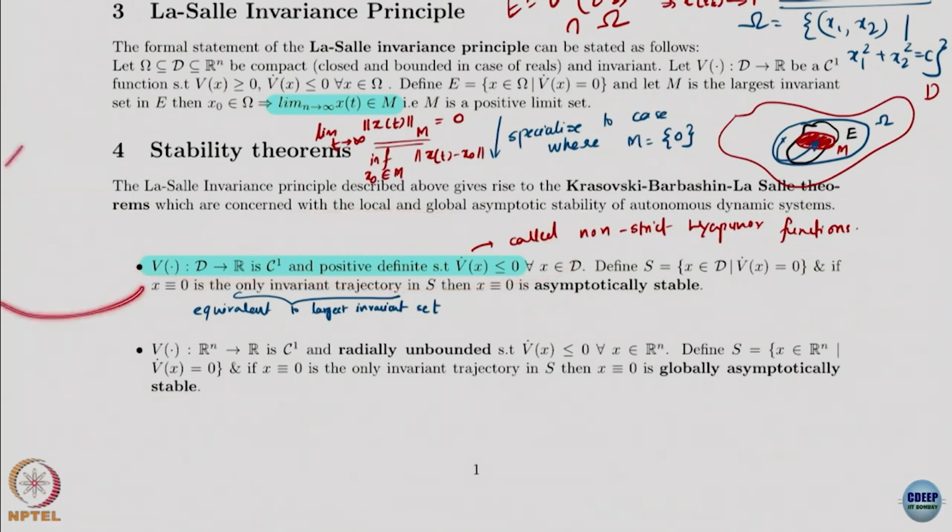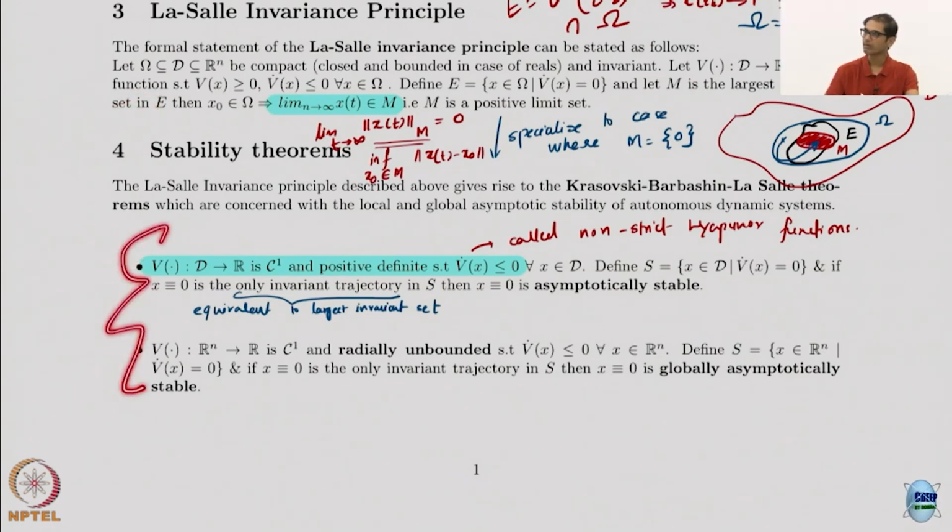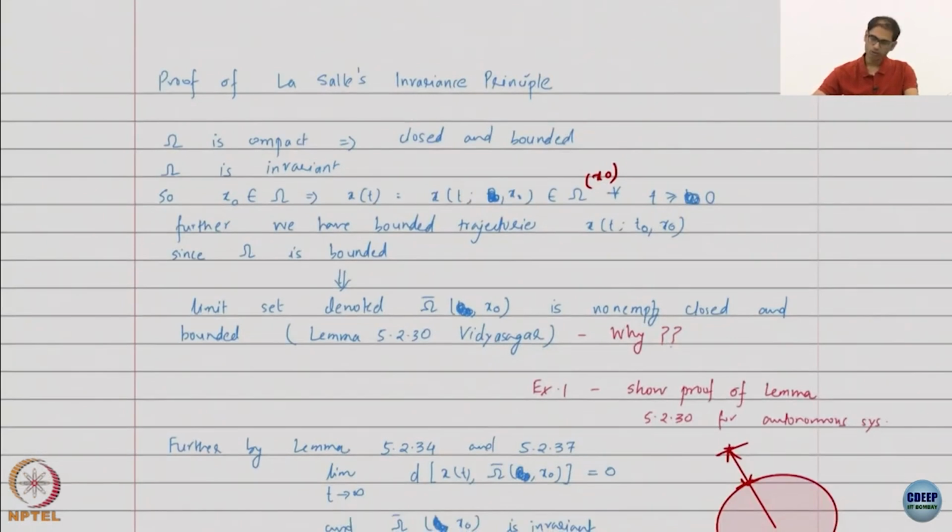And so, when I go here, I do not need to obtain stability from LaSalle invariance. Stability is already given by the Lyapunov theorem and convergence by LaSalle invariance, okay. So, it should be obvious to you that if you have these satisfied, these are much stronger requirements than this. I am not going to actually prove it, but it is pretty straightforward. Okay, great. So, we only prove the more general case, that is the LaSalle invariance principle.